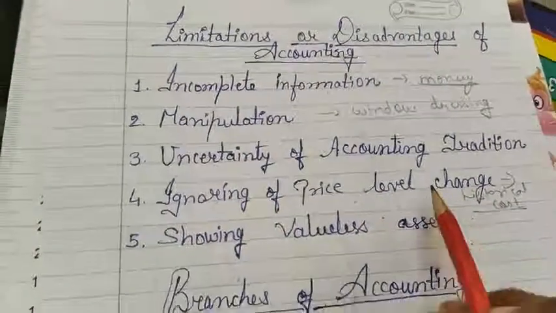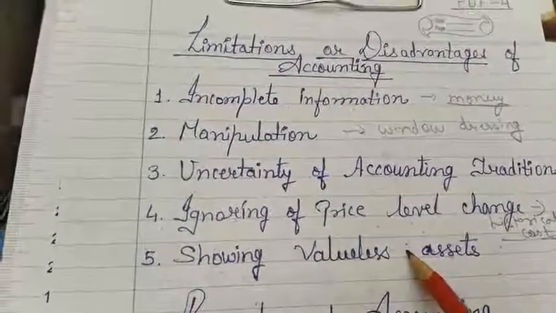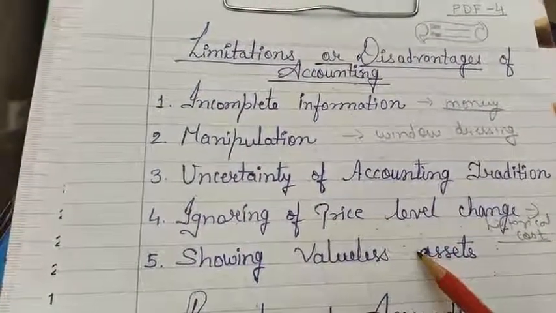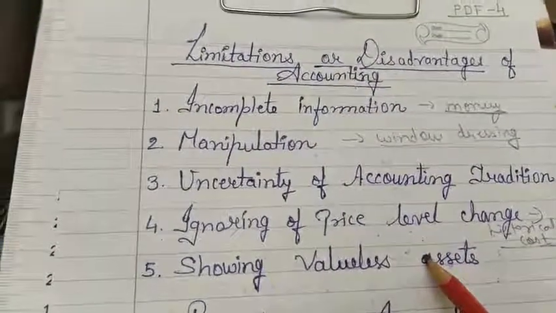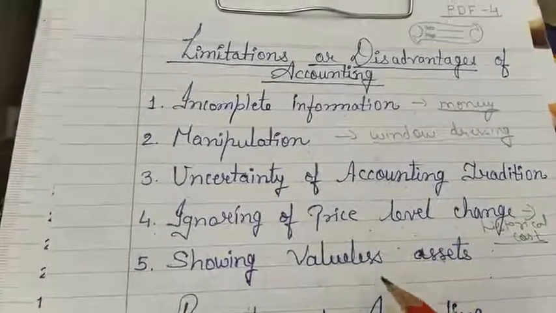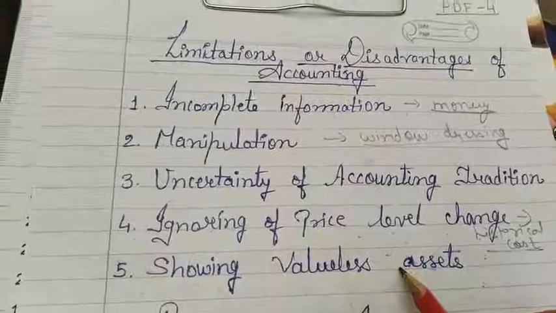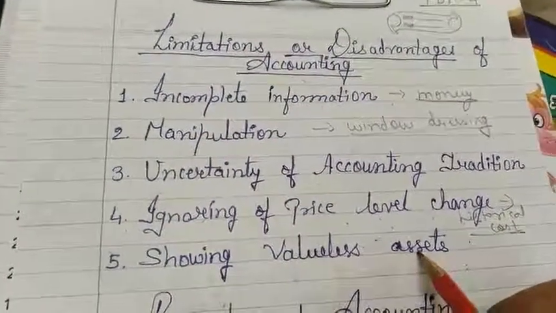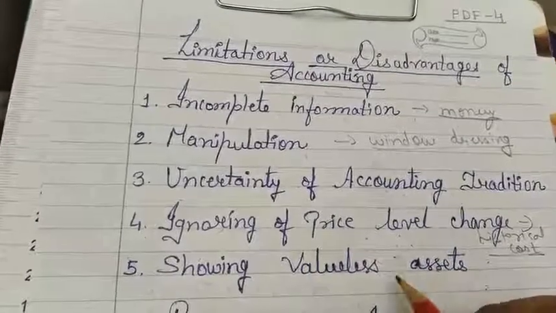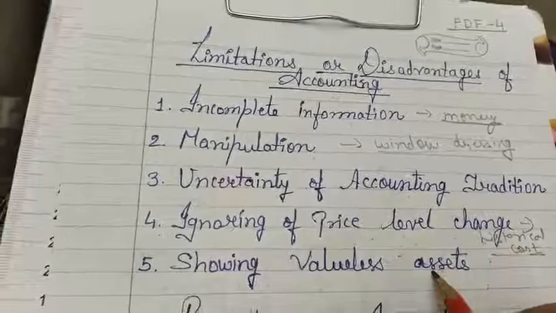Now fifth one is showing valueless assets. There are certain assets which do not have real value, but they are shown in our balance sheet, like goodwill. We can't find out the actual value of the goodwill. And patents, both are intangible assets. And issue of debentures, shares, etc.